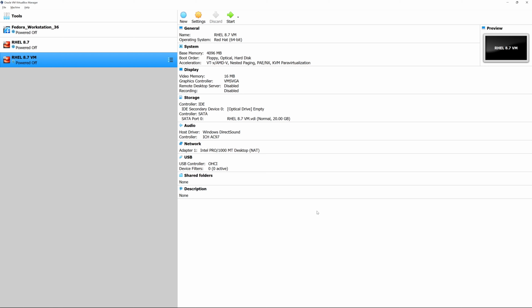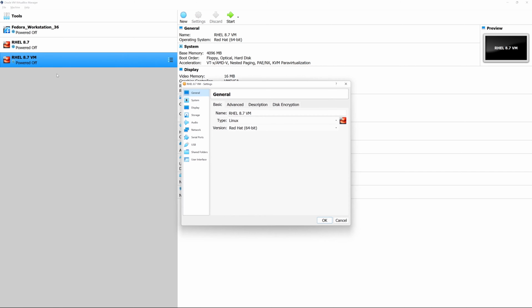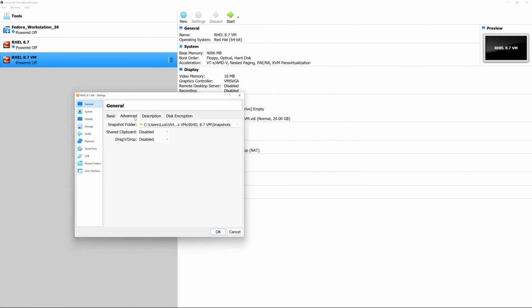The next thing we're going to do is adjust additional settings for the VM, and we're going to do that by right clicking our VM that we just created, and then we're going to go under settings, and under general we're going to go to the advanced tab. In the advanced tab, we're going to want to enable shared clipboard, and we're going to put that in the bidirectional state, and we're also going to enable drag and drop, and we're going to put that in bidirectional as well.